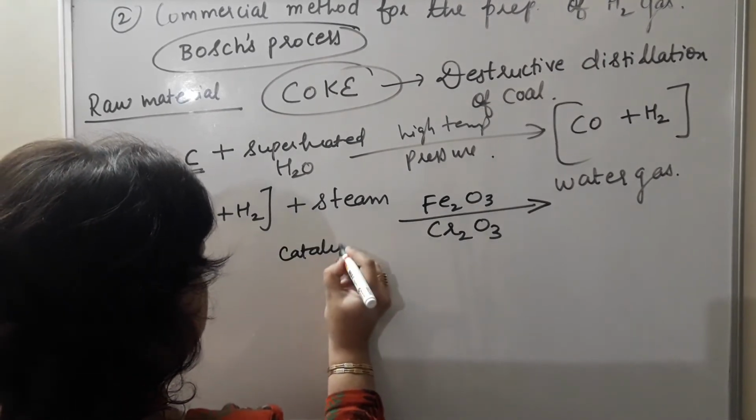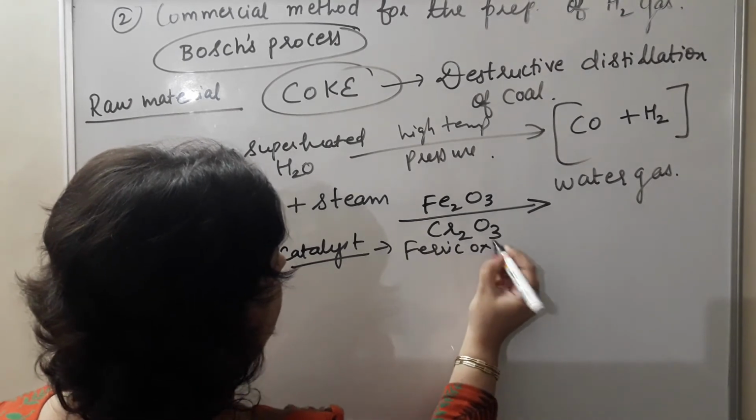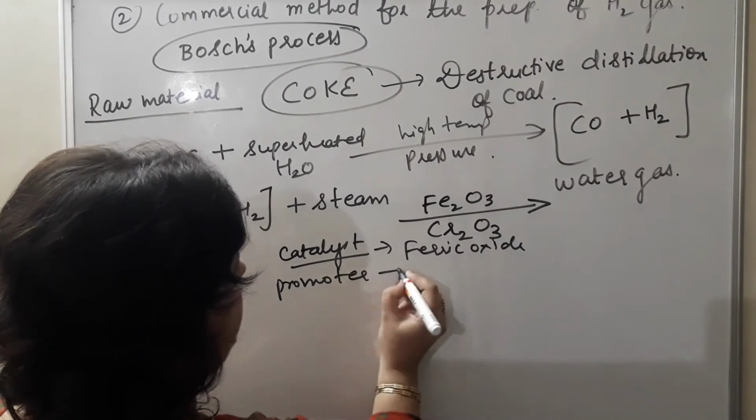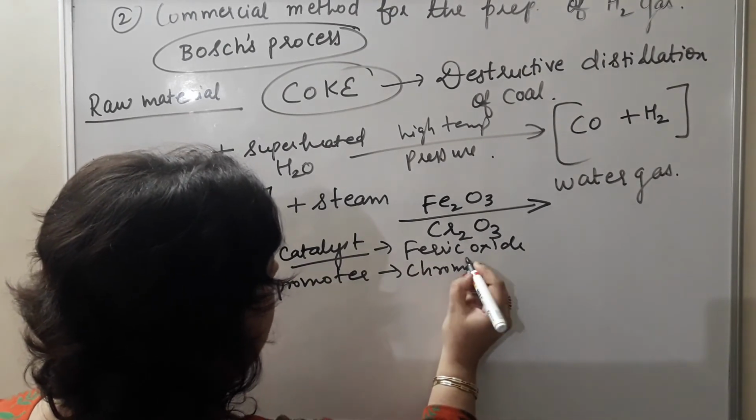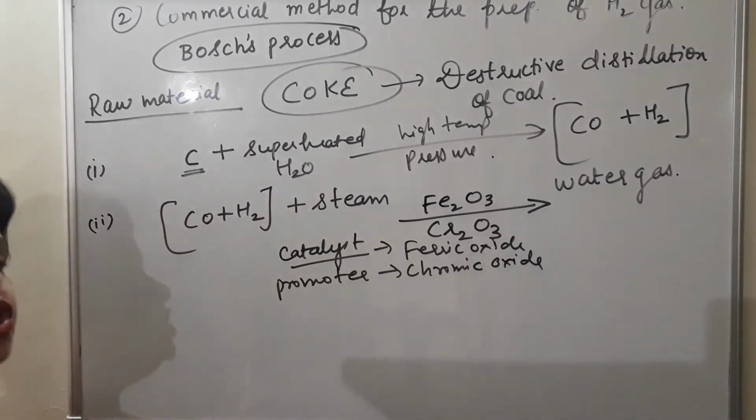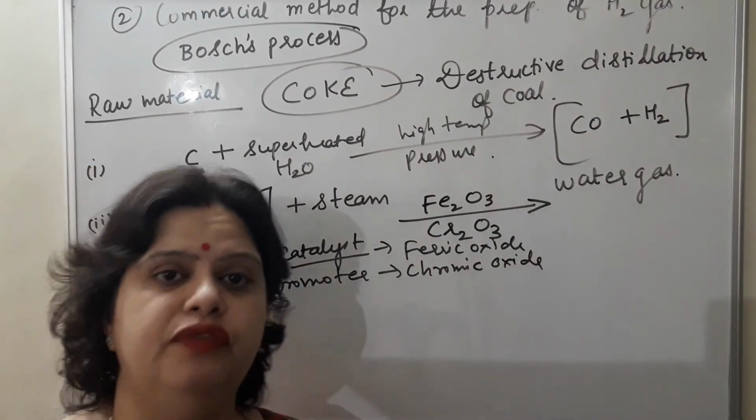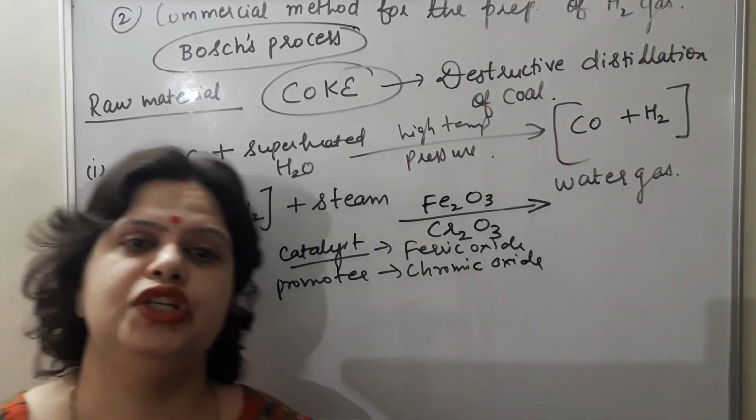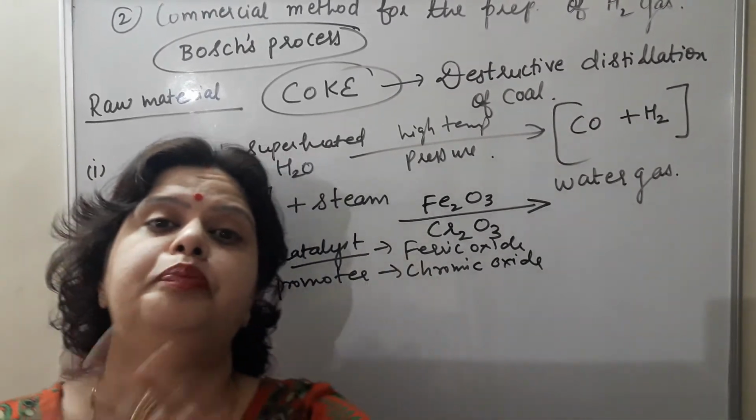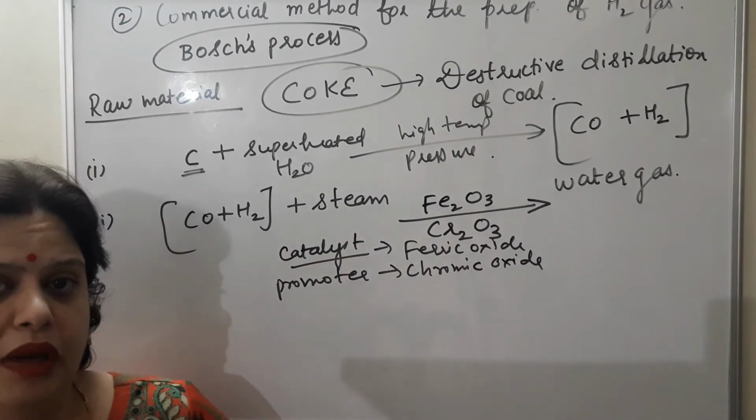Very important question. Which catalyst is used? That is ferric oxide. Why ferric? Because valency of iron is 3. Which promoter is used? That is chromic oxide. Why chromic? Because valency of chromium is 3 here. Catalyst, the substance which alters, in this case it will increase, the rate of reaction without undergoing the reaction, that is known as catalyst. Promoter enhances the speed of the catalyst. So catalyst is ferric oxide, promoter is chromic oxide.